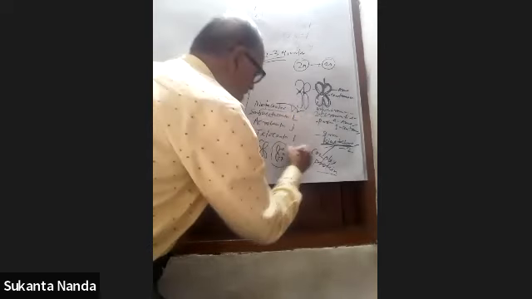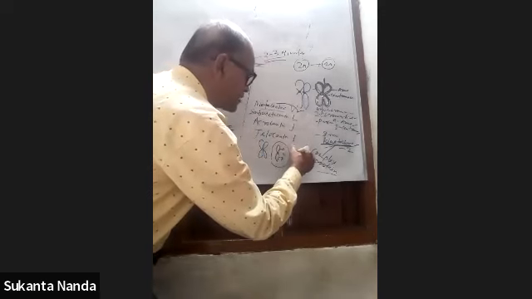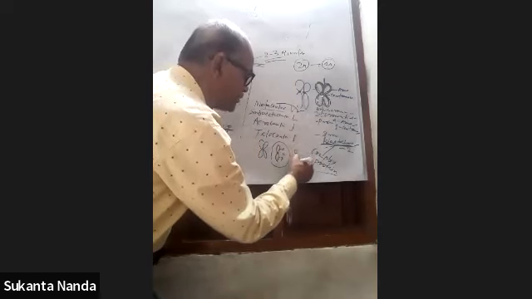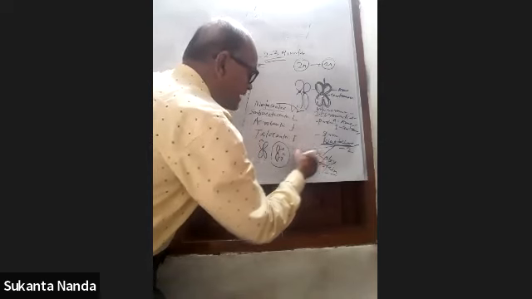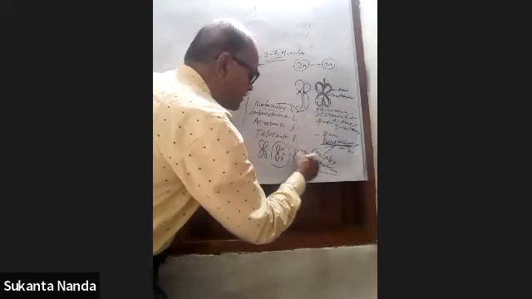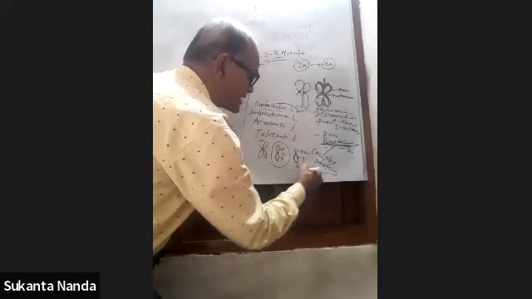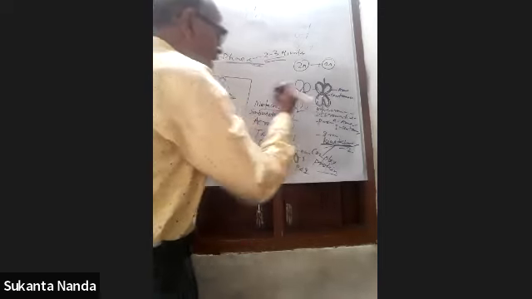If it is submetacentric, the centromere is not in the middle position, so there will be two arms. The P arm is the small arm, and the Q arm is the large arm. So the P arm is less than the Q arm. In submetacentric, it will be an L-like structure.